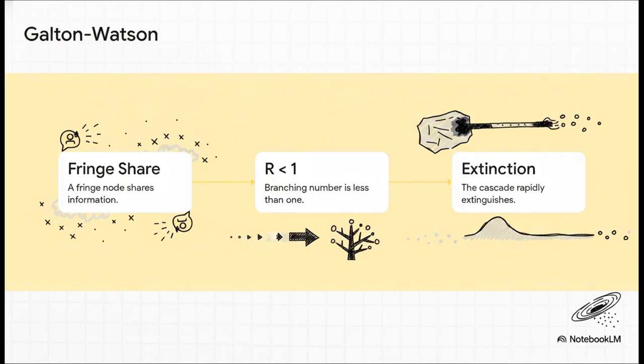Following what's known as the Galton-Watson extinction process, we see exactly why the defense claims the probability of this specific retweet causing severe chaos is essentially 0. A fringe node shares something, the branching number stays under 1, and the information cascade mathematically extinguishes. It is guaranteed to die out almost instantly. So charging a fringe node with causing a massive informational avalanche isn't just unlikely, it's mathematically contradictory.